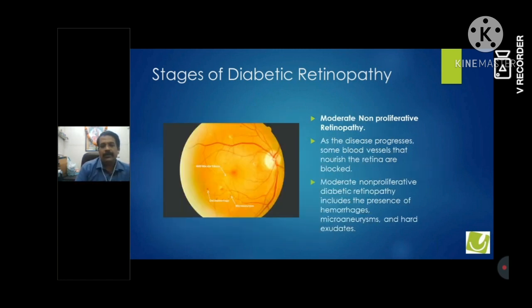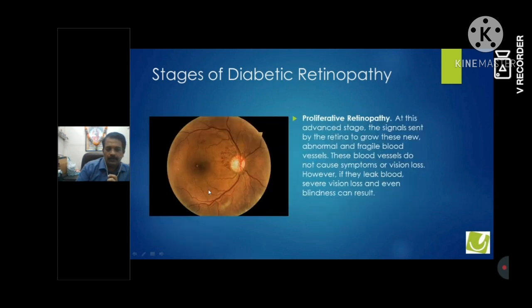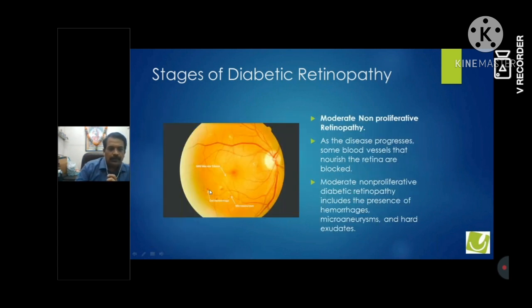Now what happens to those thin vessels? They become more and more thin, and unfortunately that causes bleeding. They tear out and the bleeding occurs. You can see here, this is a microaneurysm. Then this is a bleeding. This spot you can see, so this is a bleeding. So this microaneurysm tears and a small amount of blood goes out.